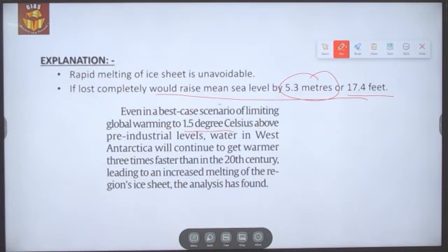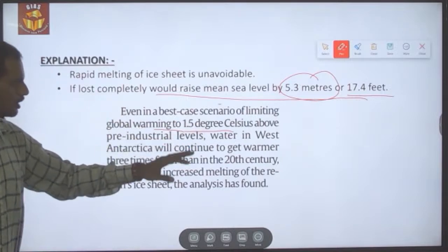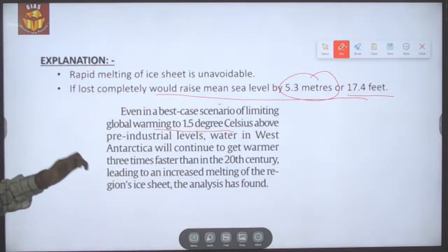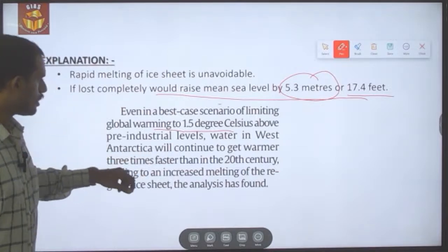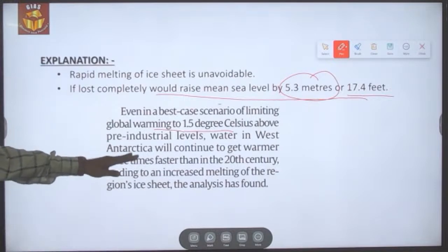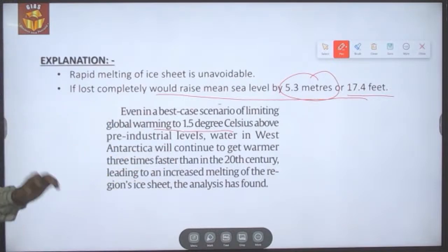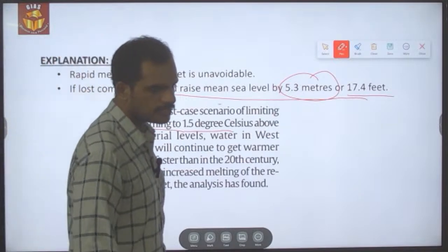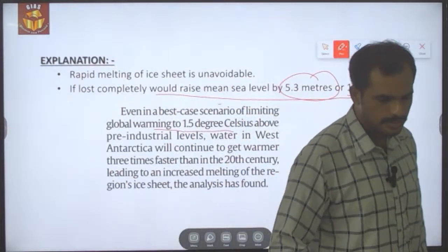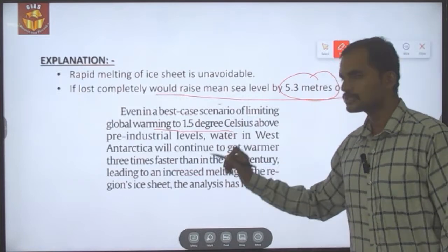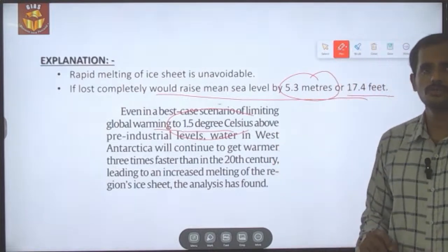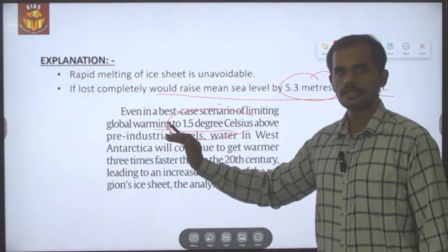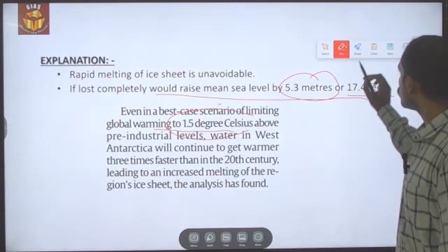And even during the efforts that have been made by countries, Western Antarctica will continue to get warmer, 3 times faster than in the last 20th century, leading to increased melting of ice. So what they are saying is that even this effort is not going to limit the melting of the Western Antarctica ice sheet. This is what the thing is about.